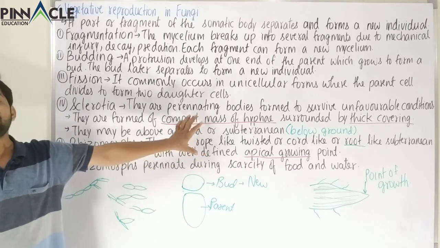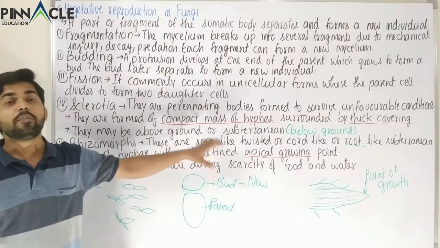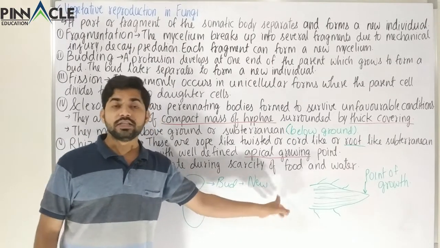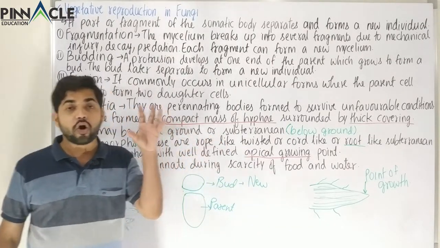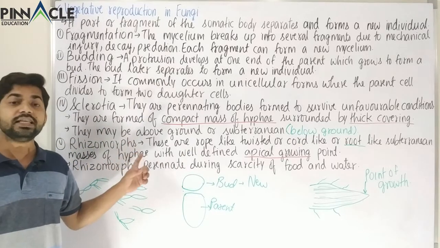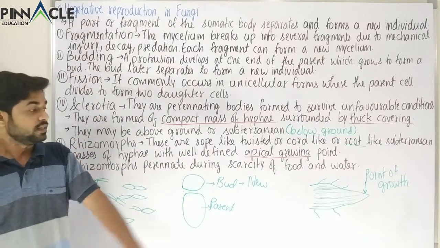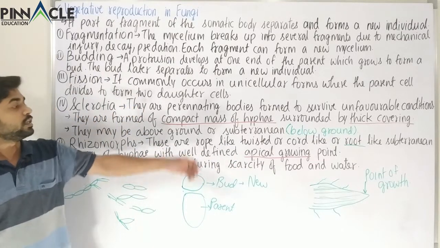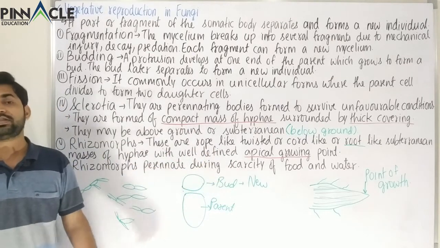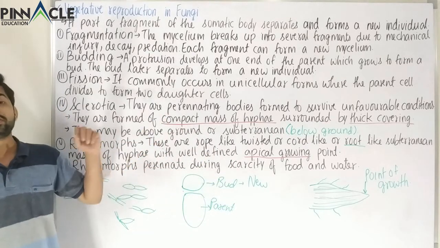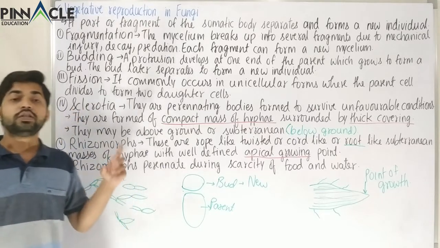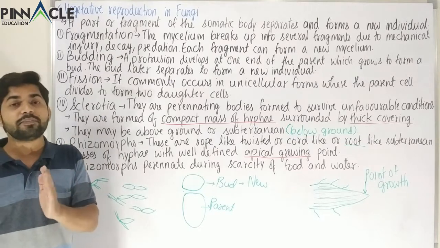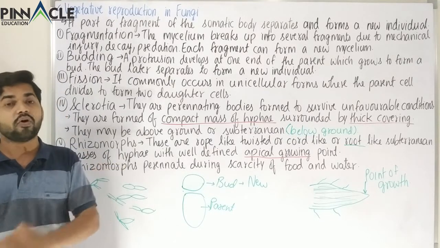Now the similarity is that both are perennating structures, both are formed during unfavorable conditions, but we have seen the difference in shapes. We just saw that the sclerotia were compact masses of hypha, but these are long and twisted masses of hypha which are cord-like, root-like, or rope-like twisted structures of hypha, and the sclerotia were compacted masses of hypha. So the sclerotia and the rhizomorphs are similar, but different in shape and a few properties like subterranean or above the ground.